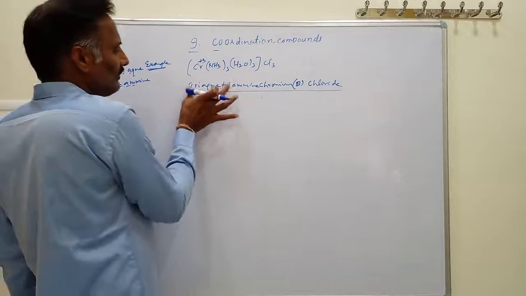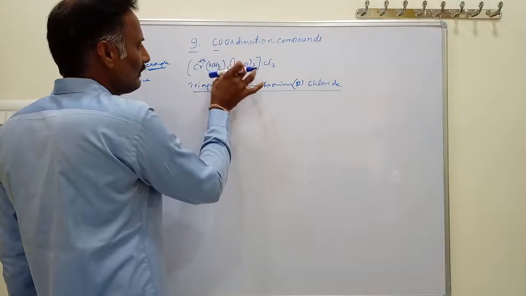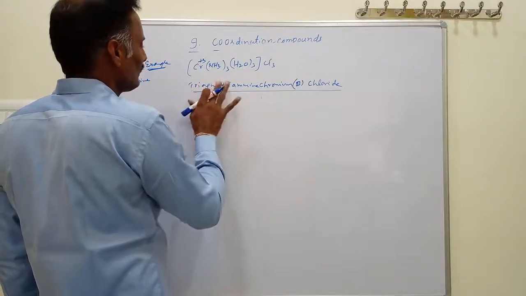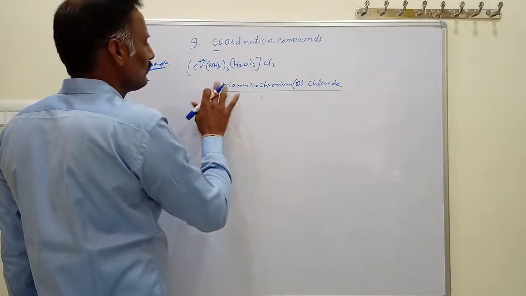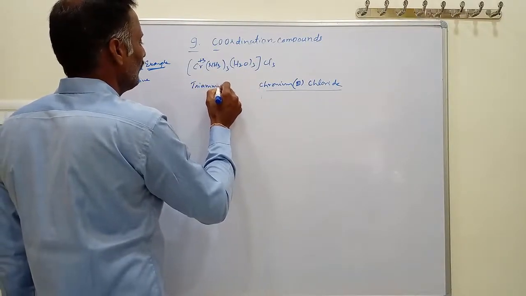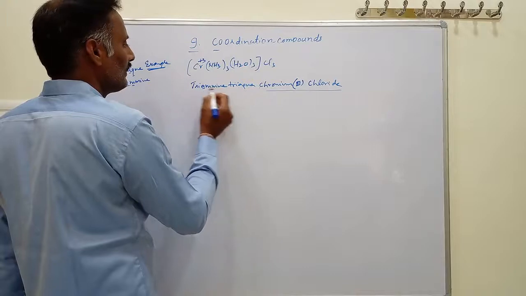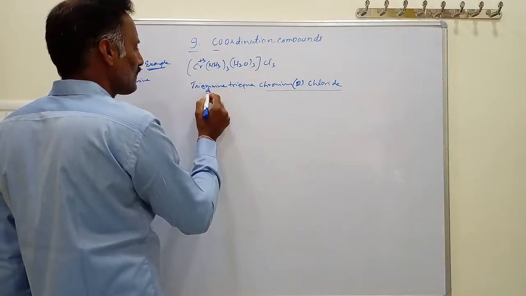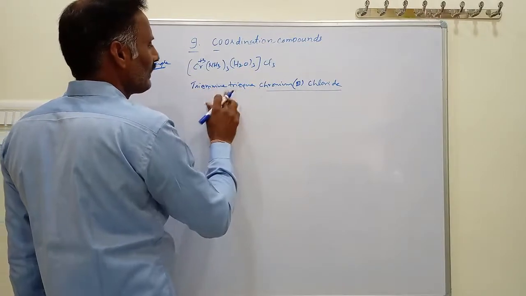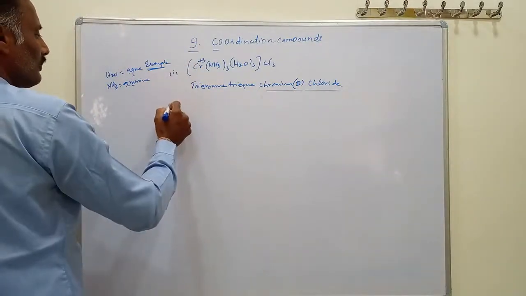First we write the names of the ligands, and these ligands are arranged in alphabetical order. Writing Q first would be wrong; first we write M. So triamine comes before triaqua? No: amine and aqua, A is the same, then for the second letter, M comes first and then Q. So this is triamine, triaqua, chromium(III) chloride. This is the way of naming a compound like this.